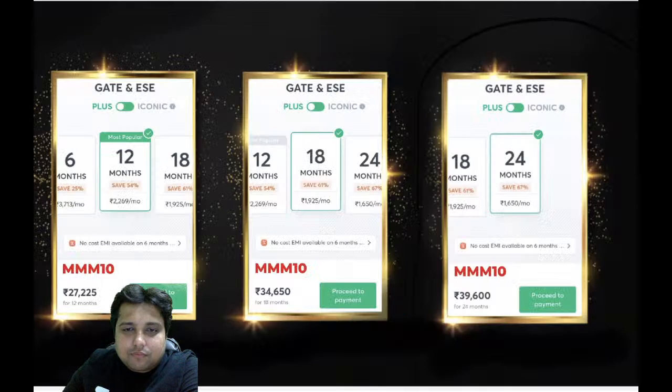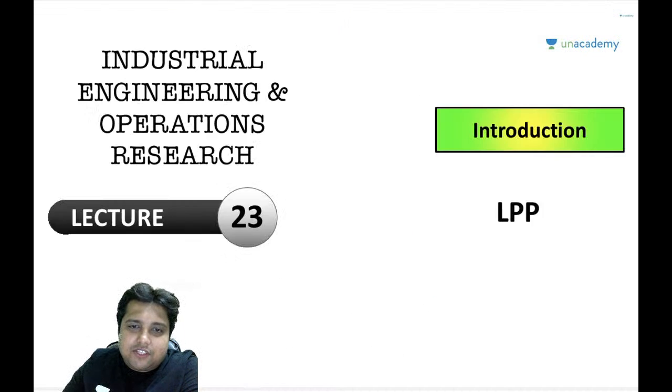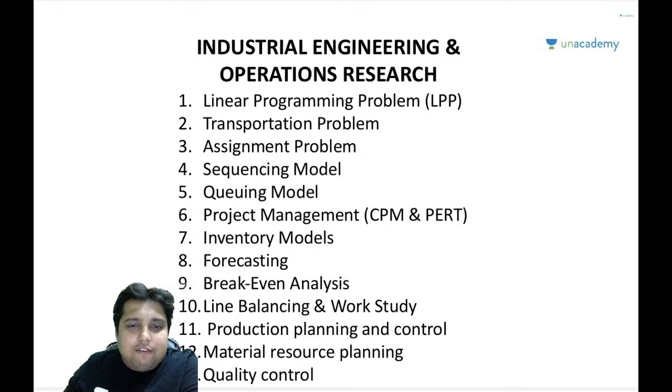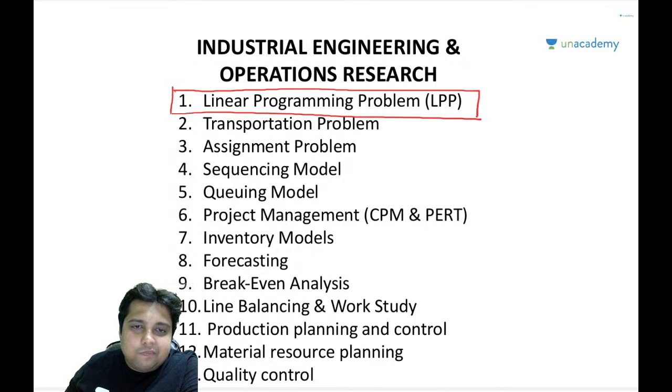As promised, in today's session, I will be starting a completely new topic, and that topic, my friends, is linear programming problem, LPP. In the last class, we completed the queuing model, and up until now, I have completed the sequencing model, queuing model, project management, inventory models, forecasting, break-even analysis, and line balancing. So these are the topics that we have already completed.